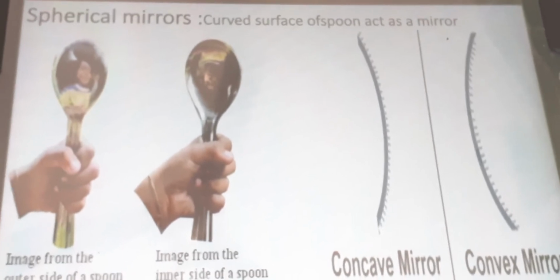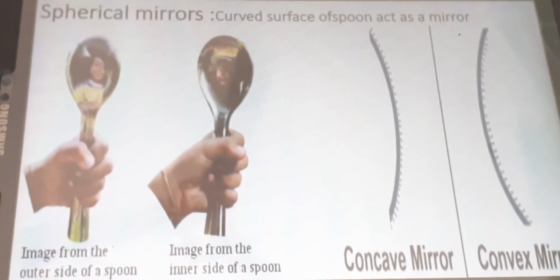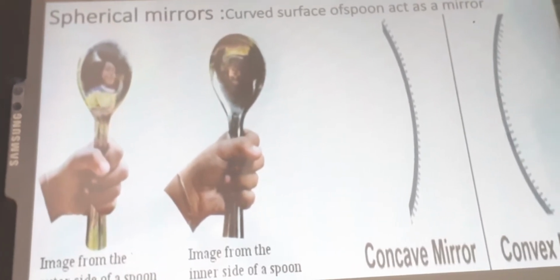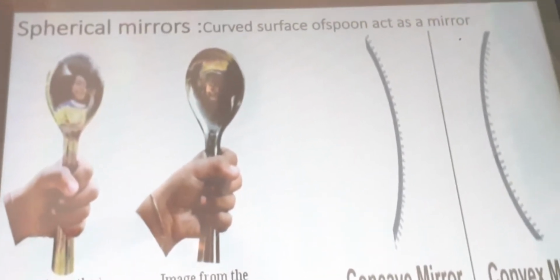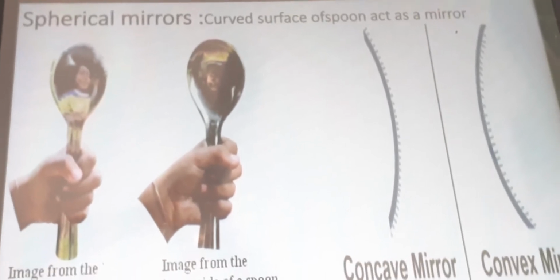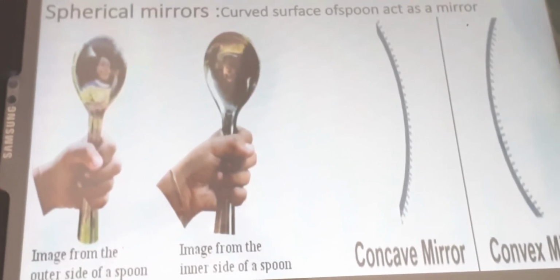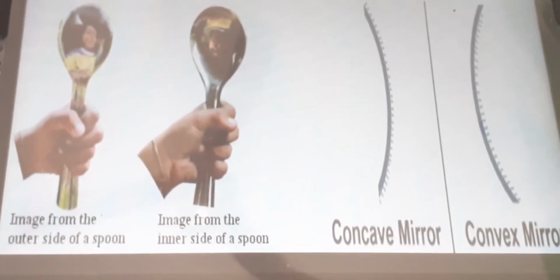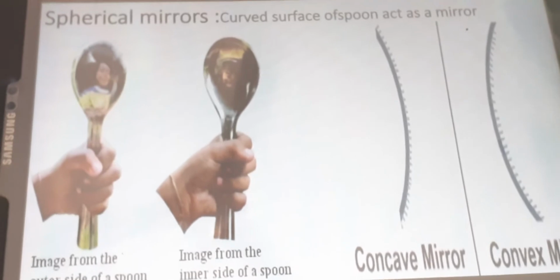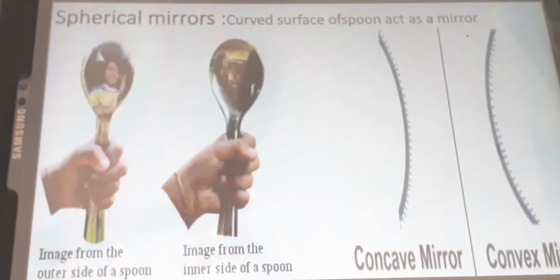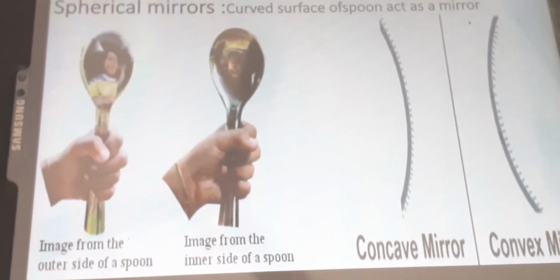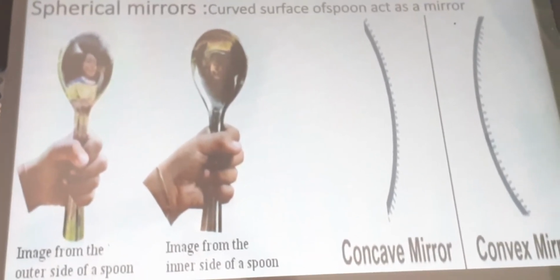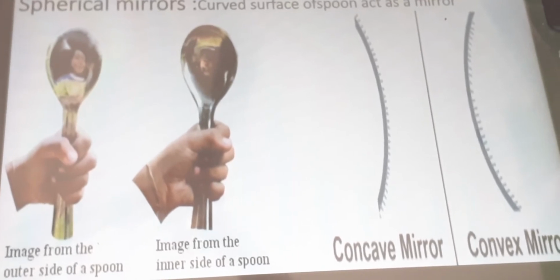But here you have to know some important terminology. Before going to discuss the properties of images formed by a spherical mirror, we need to know some important terms. Now I am going to show one slide. See that slide, note down the points in your notebook, and draw the same type of diagrams in your notebook. While I am explaining, draw it yourself in your notebook.